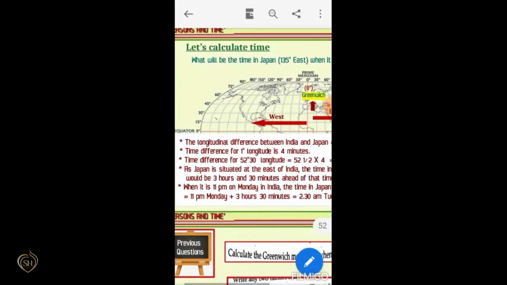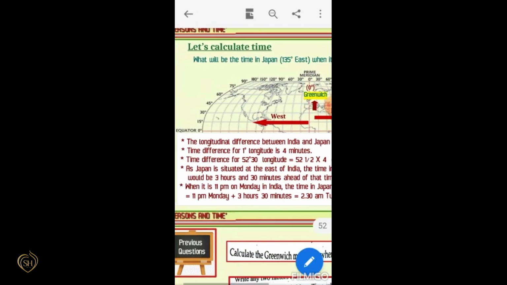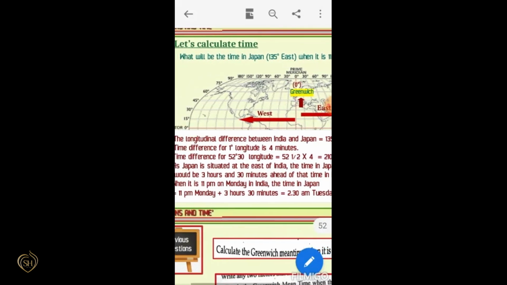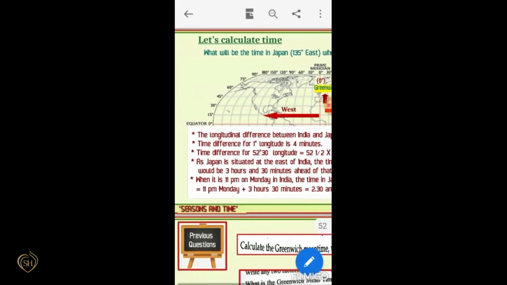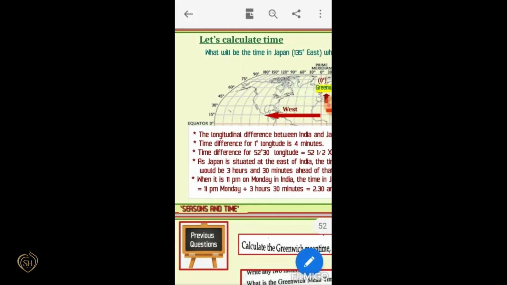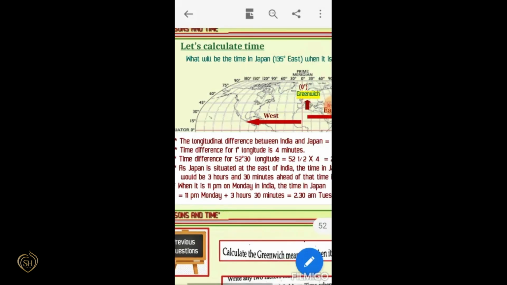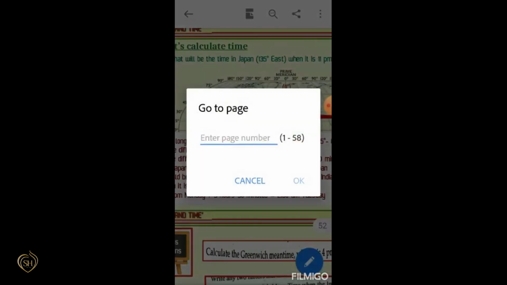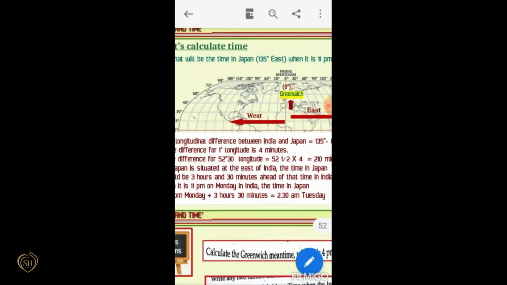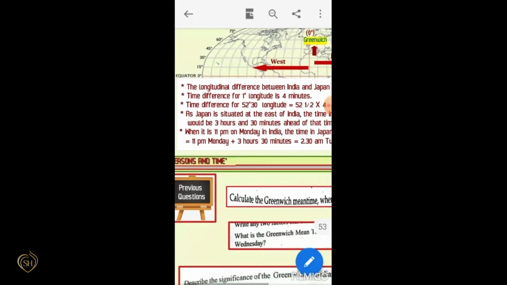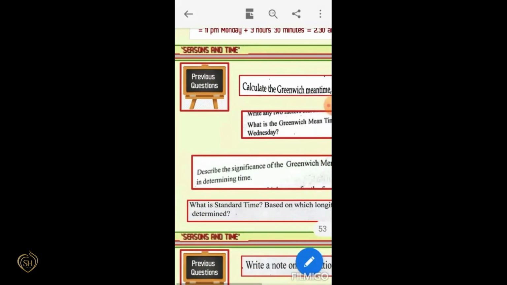As Japan is situated in the east of India, the time in Japan would be 3 hours and 30 minutes ahead of the time in India. When it is 11 p.m. on Monday in India, the time in Japan is equal to 11 p.m. Monday plus 3 hours 30 minutes, that is equal to 2:30 a.m. Tuesday. Is it clear now?